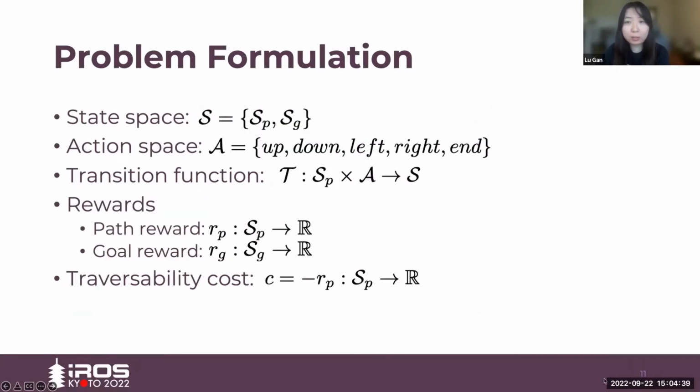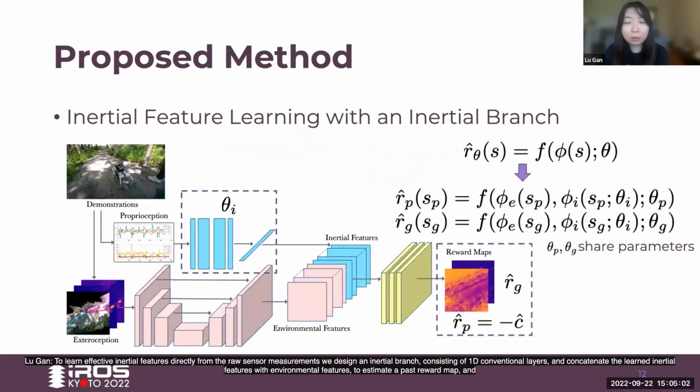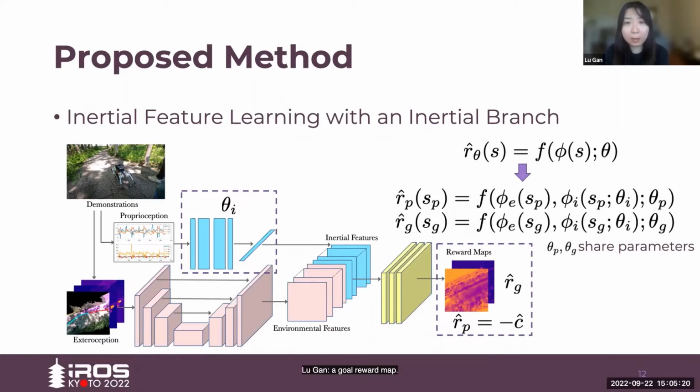In order to encourage the disentanglement between the reward of traversing a state, which is of concern in this work, and the reward of terminating at a state, we define our states to include path states and goal states, and we model path reward and goal reward separately. The traversability cost is defined as a negative path reward. To learn effective inertial features directly from raw sensor measurements, we design an inertial branch consisting of 1D convolutional layers and concatenate the learned inertial features with environmental features to estimate a path reward map and goal reward map.